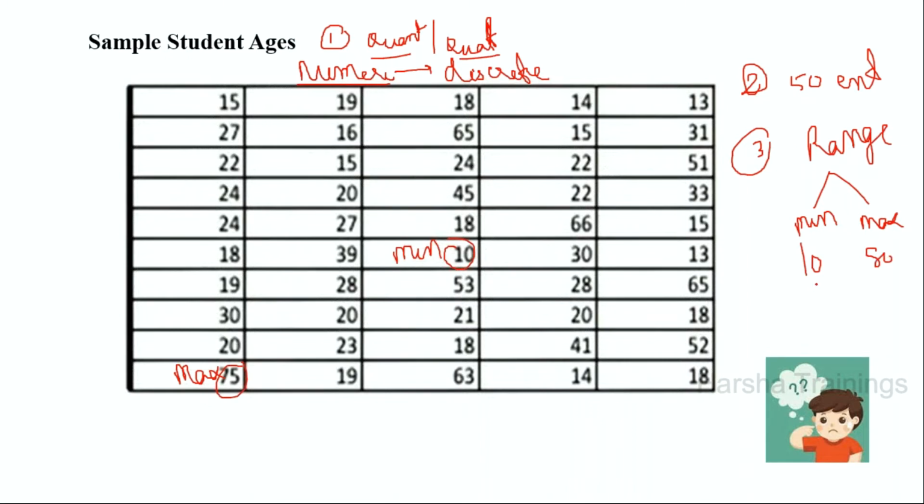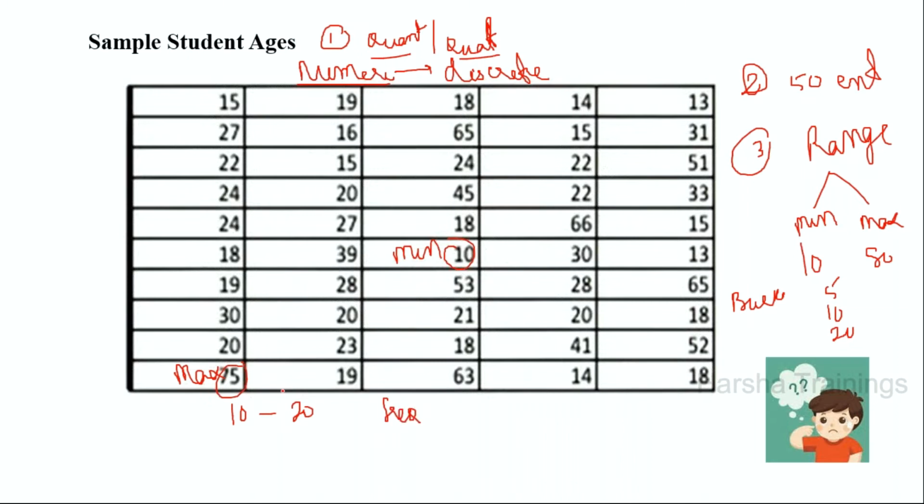So I can take a bucket size. Bucket size can be 5 entries, 10 entries, or 20 entries. Let us take a bucket size of 10. So what I will do is 10 to 20, and I will also store the frequencies.